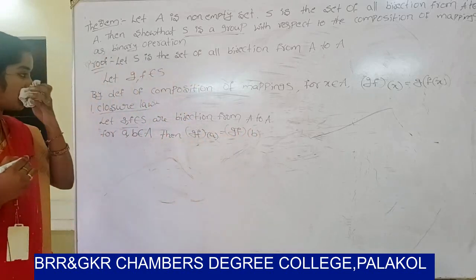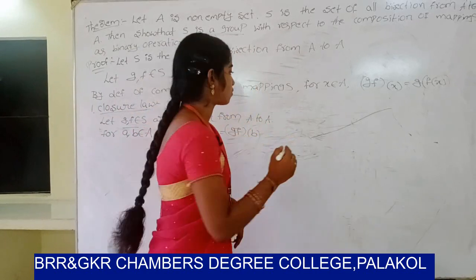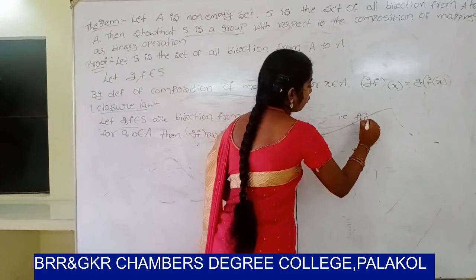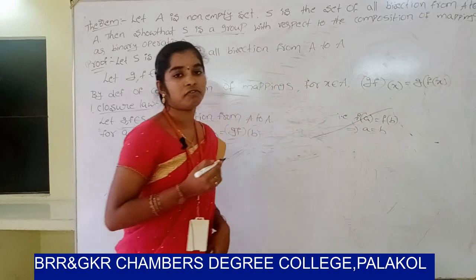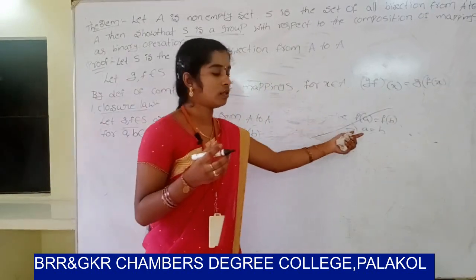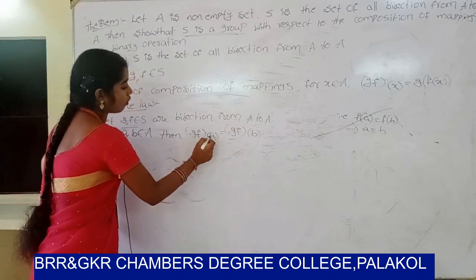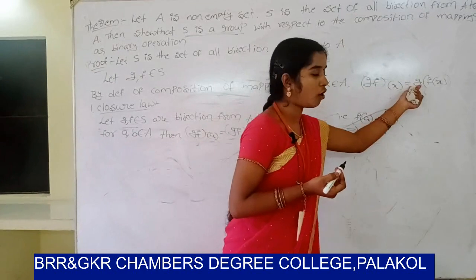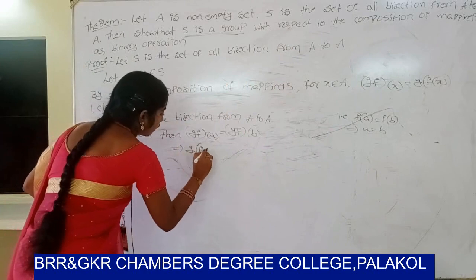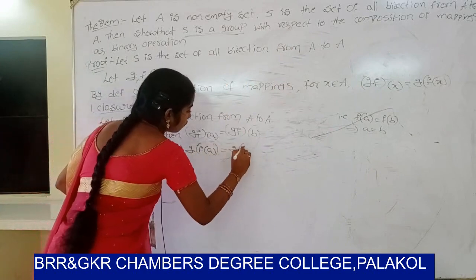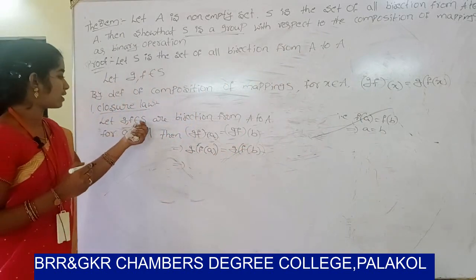By the one-one definition, different elements in A have different images in B. So ZF of a can be written as Z of F of a, which equals Z of F of b.